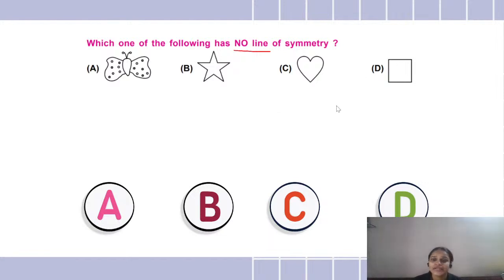So for example, if I have this rectangle and if I draw it divided equally, can I do that? When I draw a line across it, do I get the same thing on both the sides? Do I get a mirror image on both the sides? That is called line of symmetry.